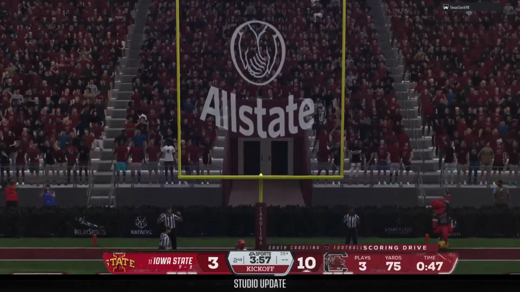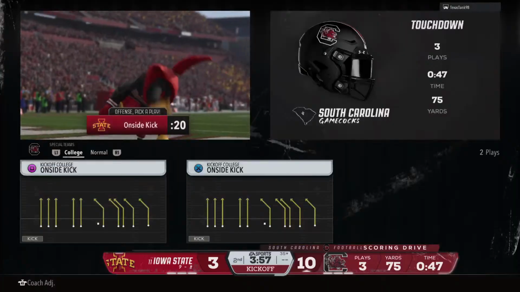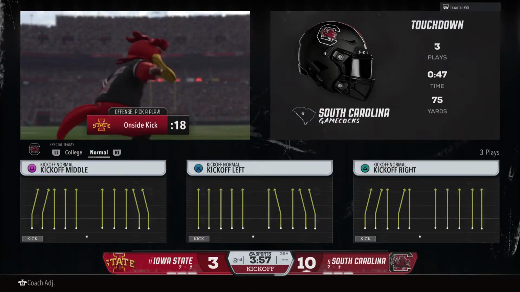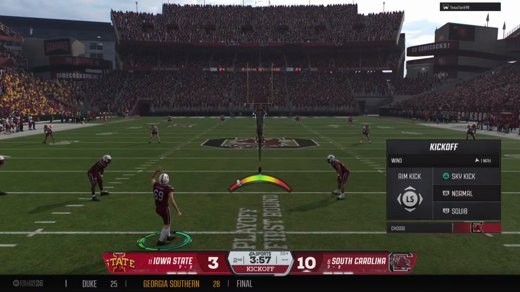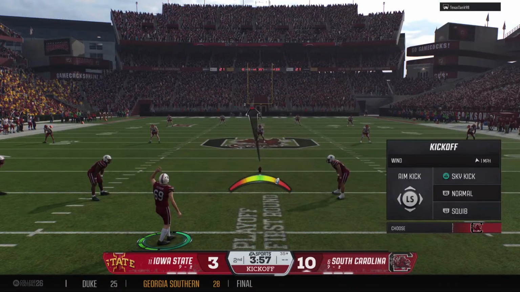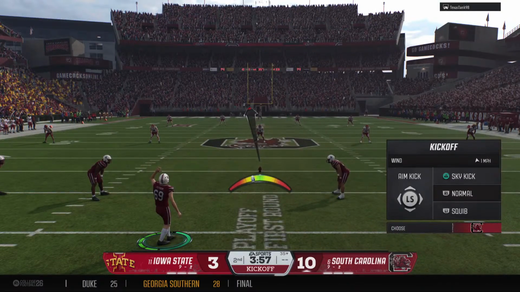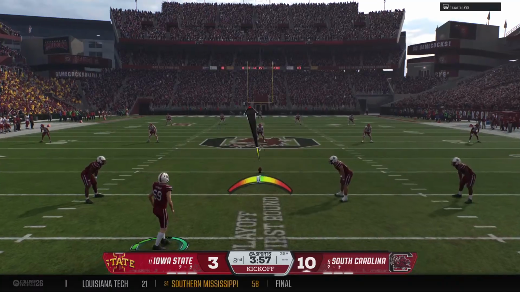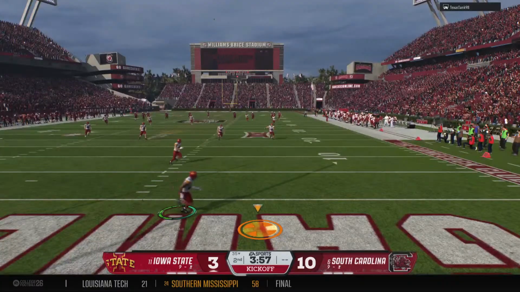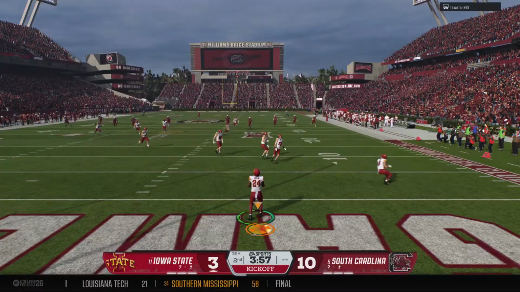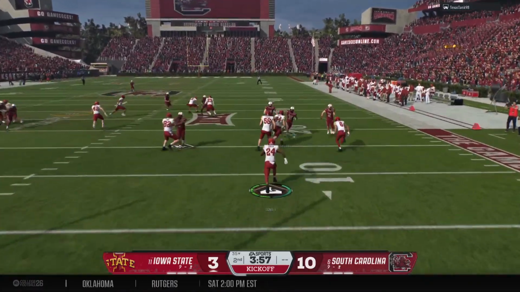Connects on the PAT, so it's 10-3. Got momentum after scoring that touchdown. Now the kickoff team out there to kick it away. He'll bring it out from his end zone.